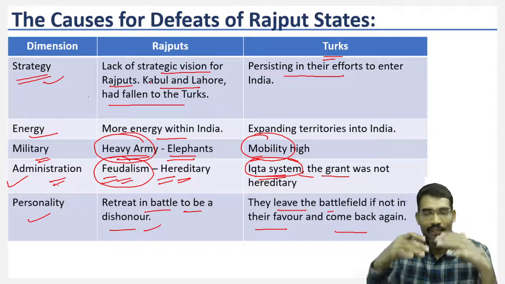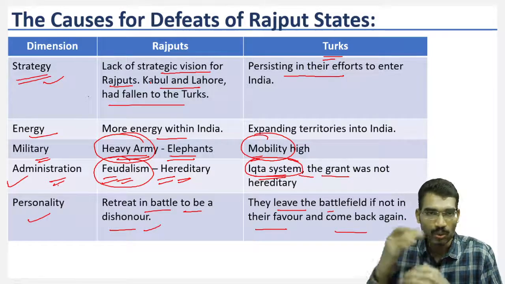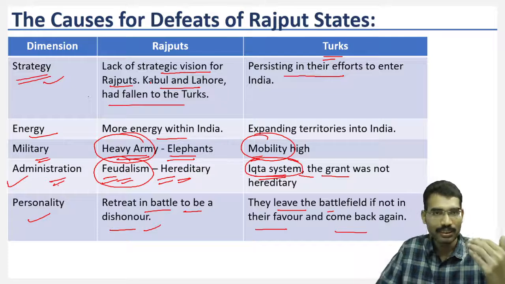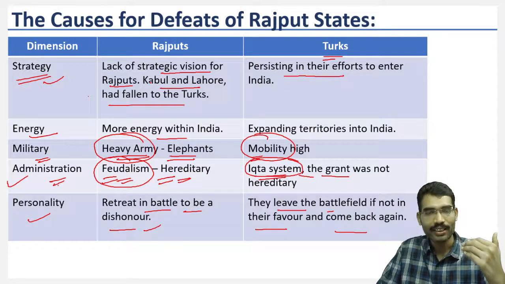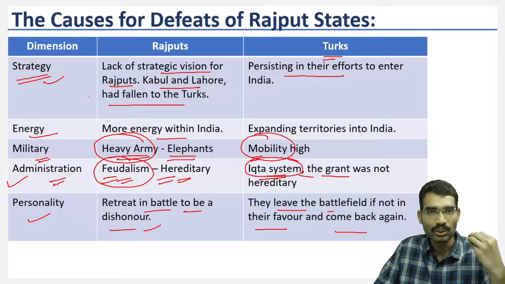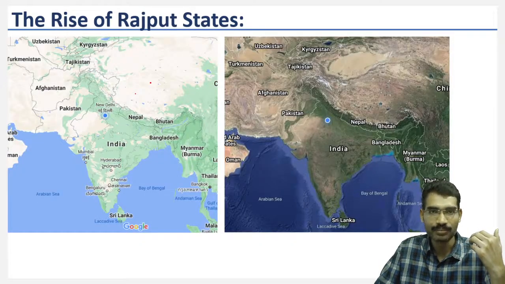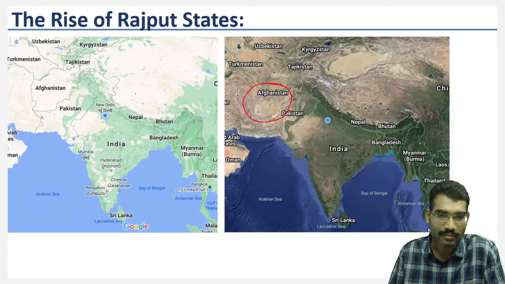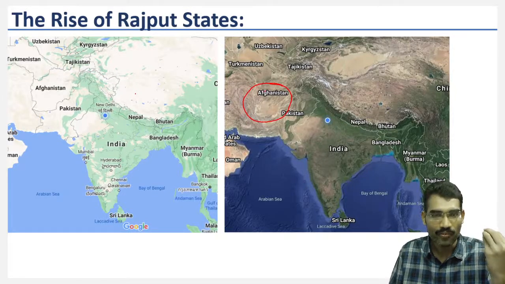So Turks had given importance to mobility, strategy, and their efficient administrative system. All these factors created opportunities for Turks to enter into the Indian Gangetic plains. Now you see that these areas were hilly areas. The resources are very few.